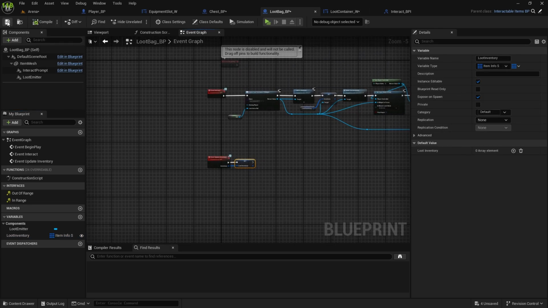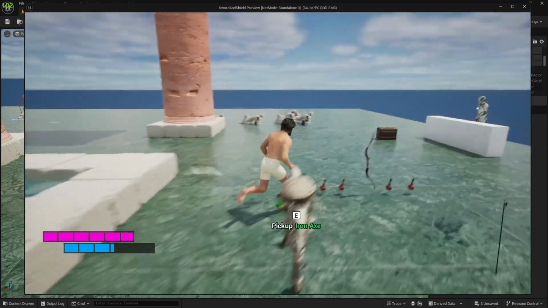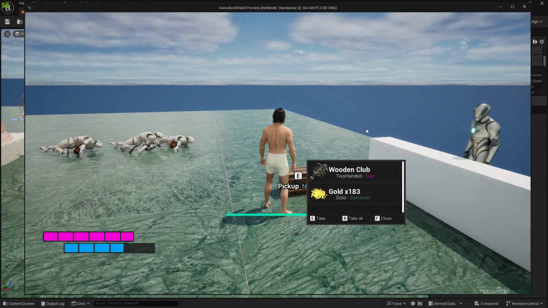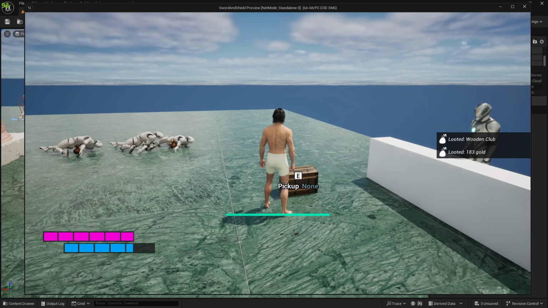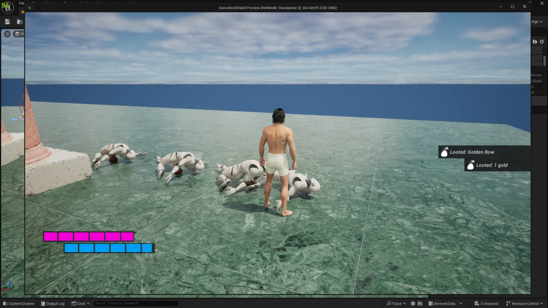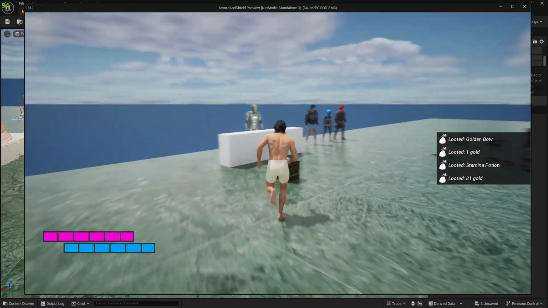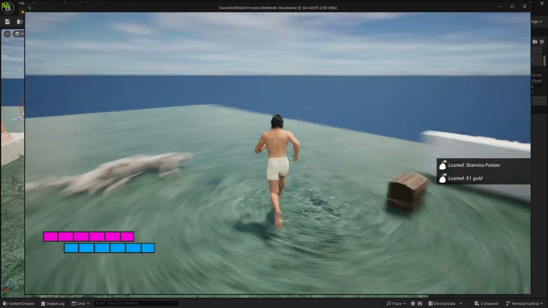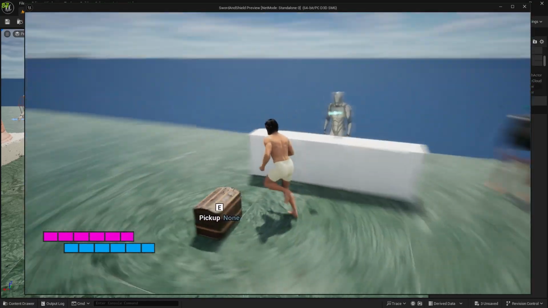Alright, now compile and save. Then we open this, pick up the item, pick up second item, it disappears. We can't reopen it again. For the loot bag, it also destroys it. So it works fine.